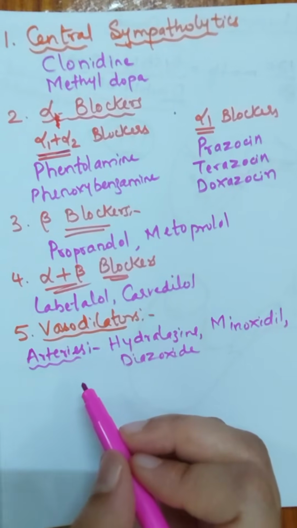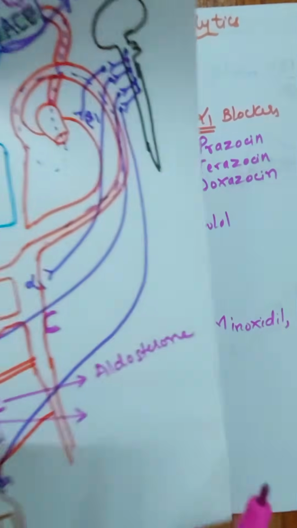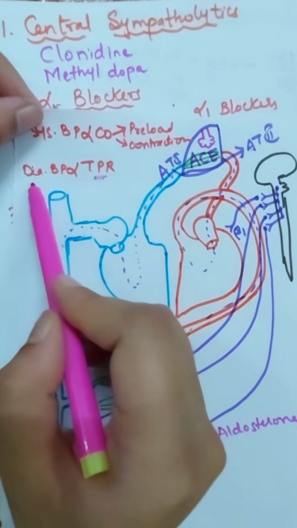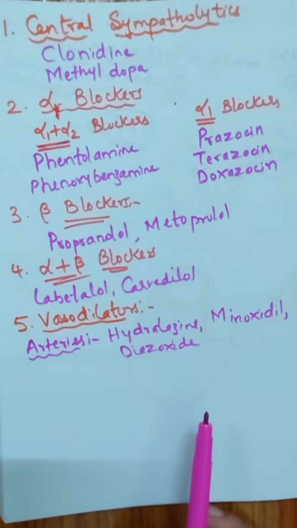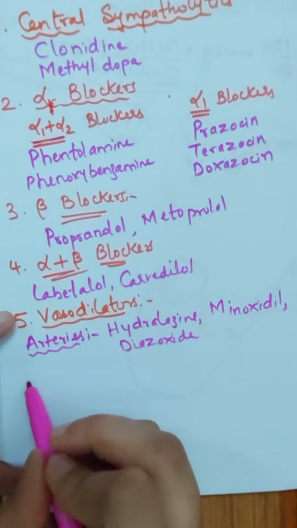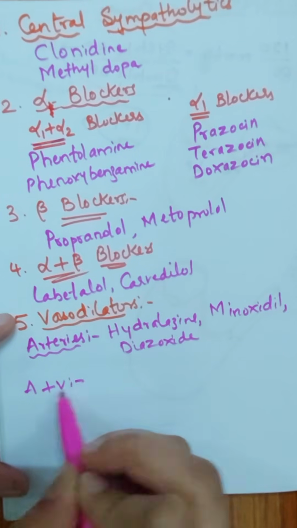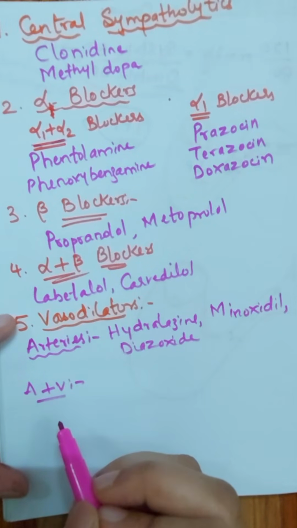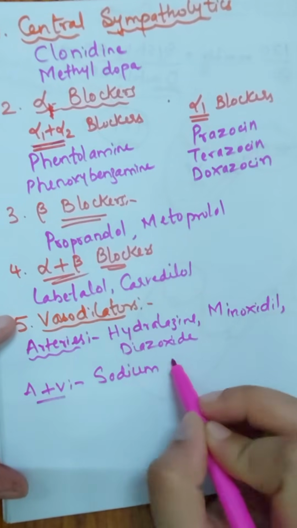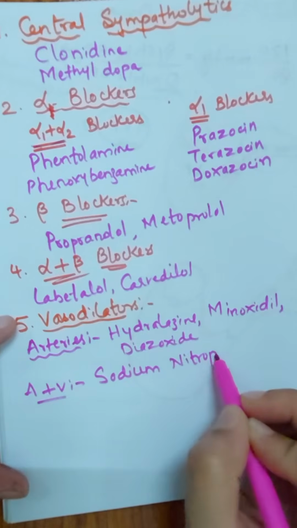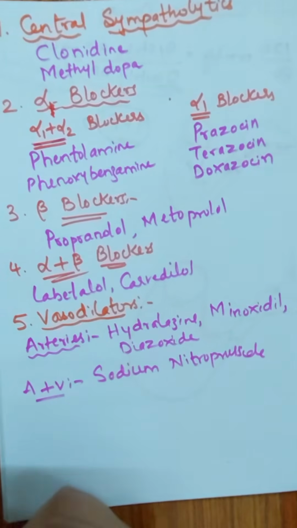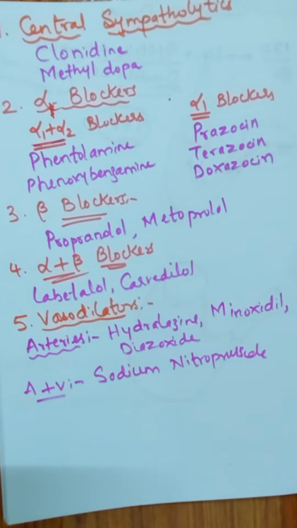Okay, so these three drugs are causing dilation of only arteries. Arteries dilation means what is happening? Yes, when arteries are getting dilated, it is reducing the total peripheral resistance and thereby causing a reduction in the diastolic blood pressure. Next, we have got another class of vasodilators that will cause dilation of both arteries as well as the veins, and the example is sodium nitroprusside. Okay, now very quickly we shall check out the mechanism of action of these vasodilators.